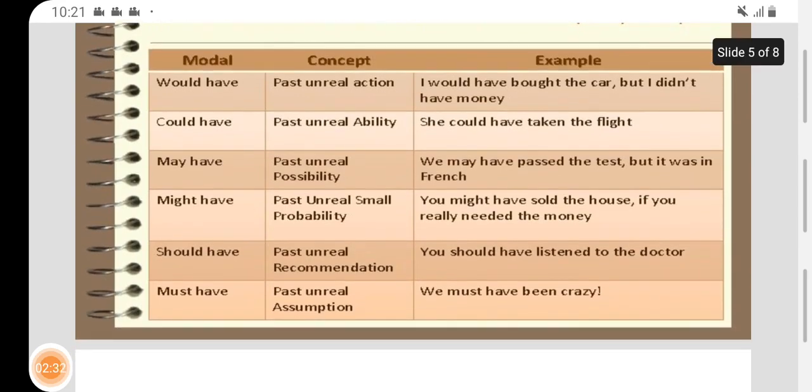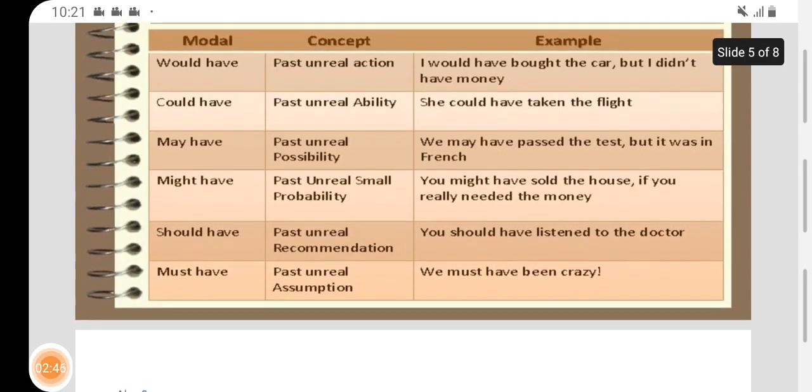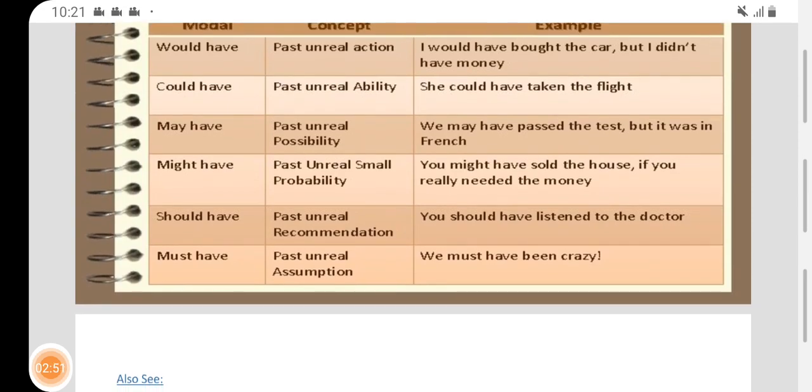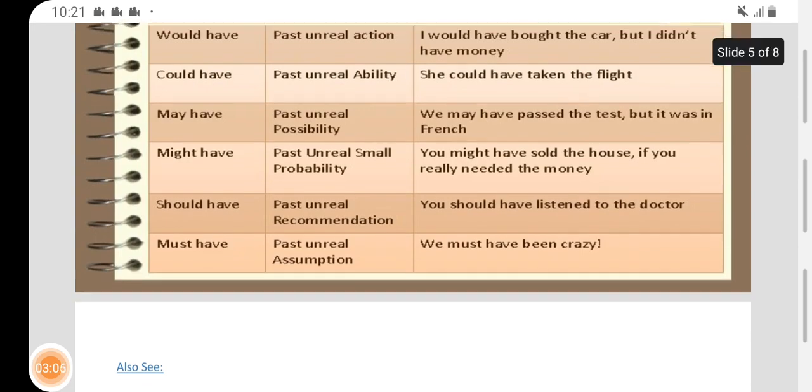Okay. May have, for past unreal possibilities or probabilities, like we may have passed the test, but it was in French. It was possible for us to pass it. Might, for unreal small probability. Probability is possibility, actually. You might have sold the house if you really needed the money. All right.